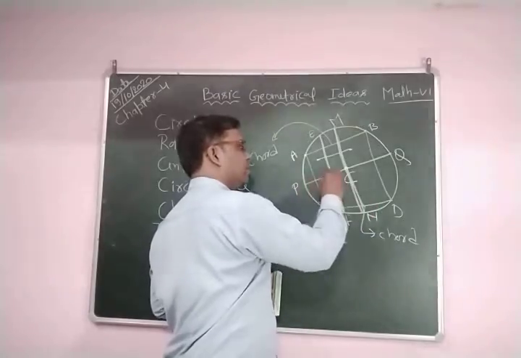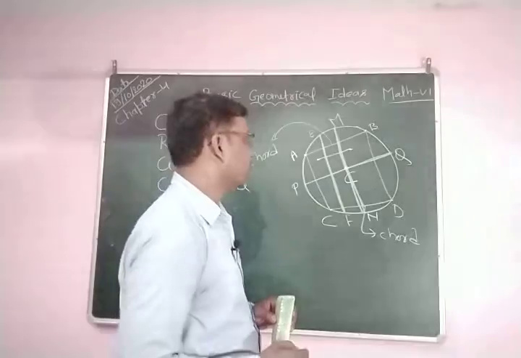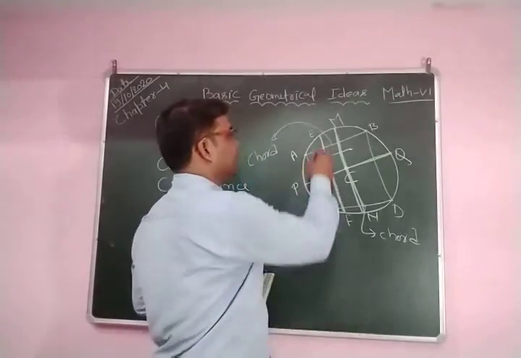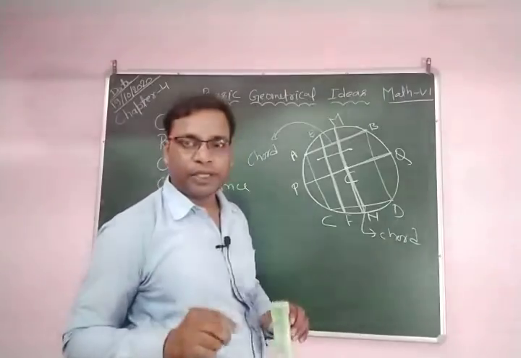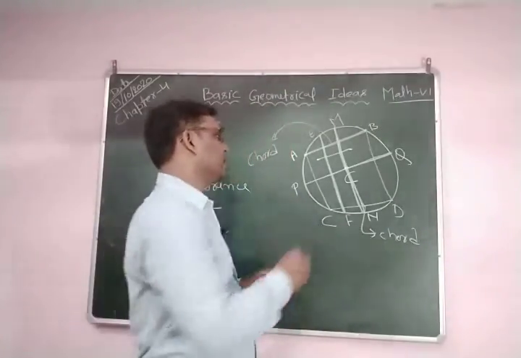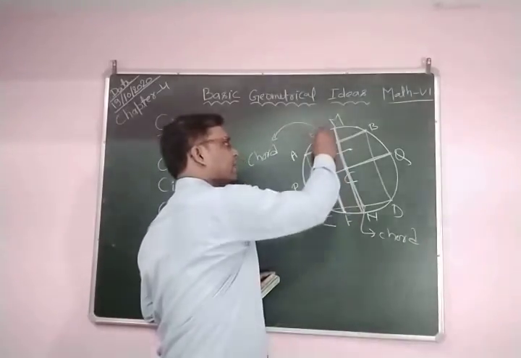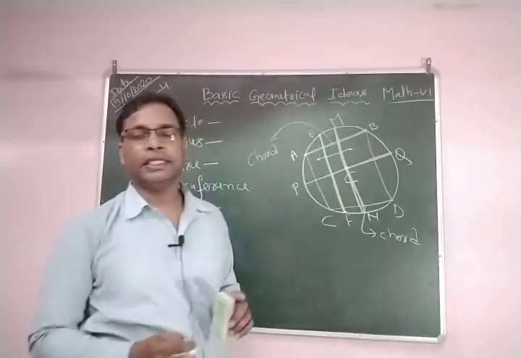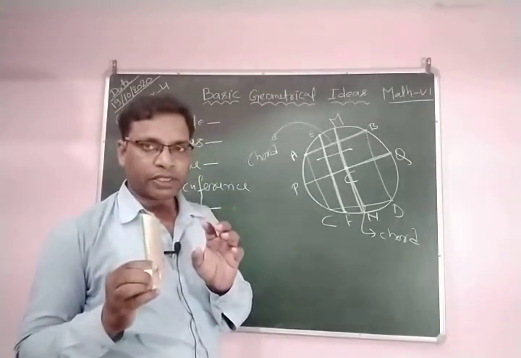This chord PQ passes through the center, so it is a diameter. AB is a chord because A and B are 2 points on the circumference. If you join them, we obtain a chord. EF is also a chord because E and F are 2 points on the circumference of the circle.